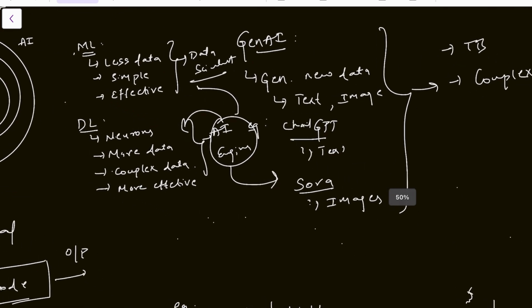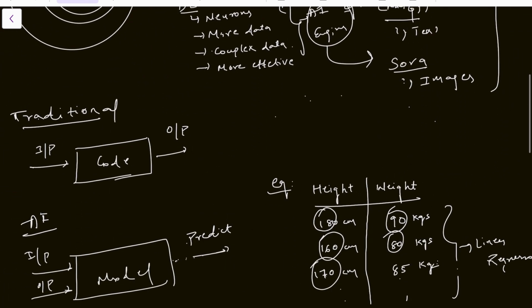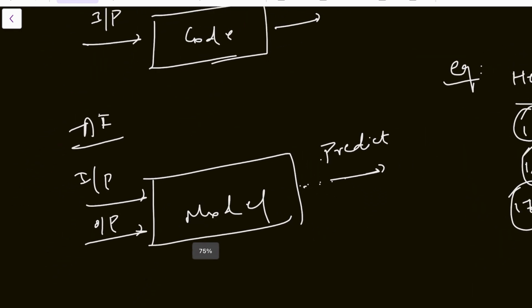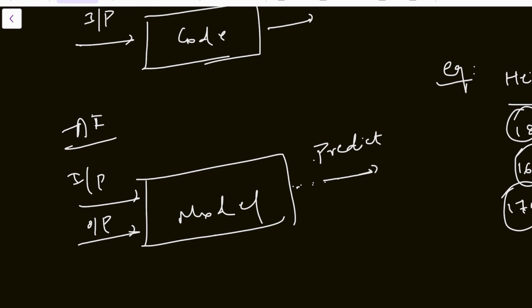So what is the difference between traditional coding and AI? In traditional coding, we type the code, and when we give the input, the output comes. This is the general traditional way of coding. In AI, we give the input and output to the model to predict future outcomes.